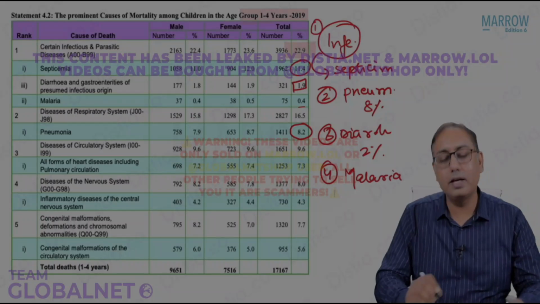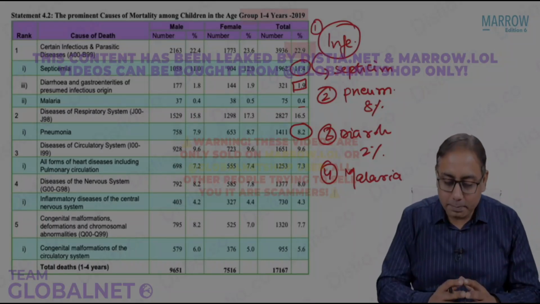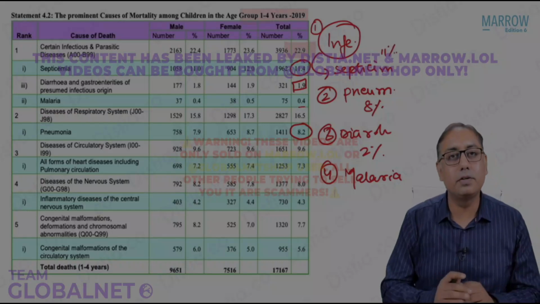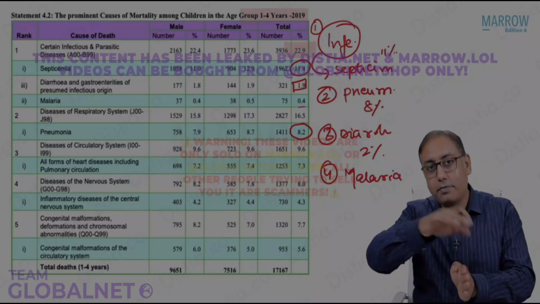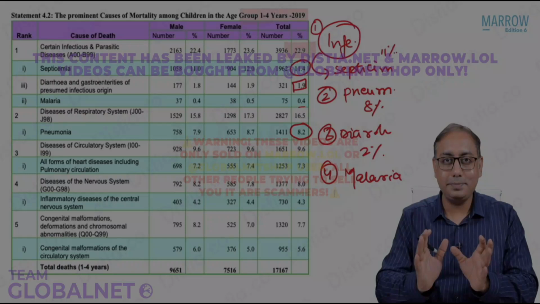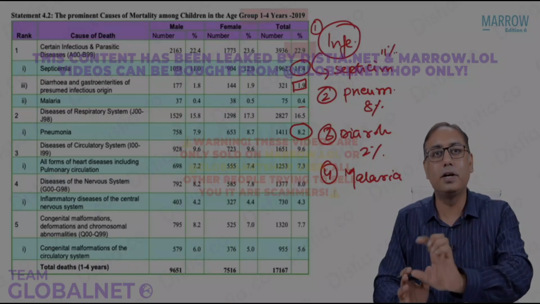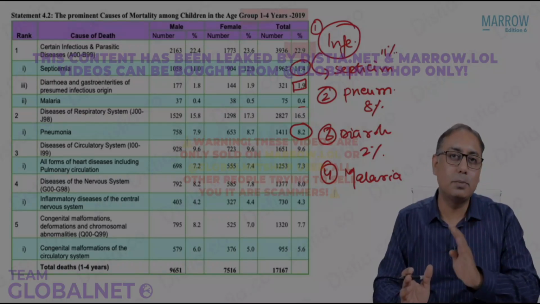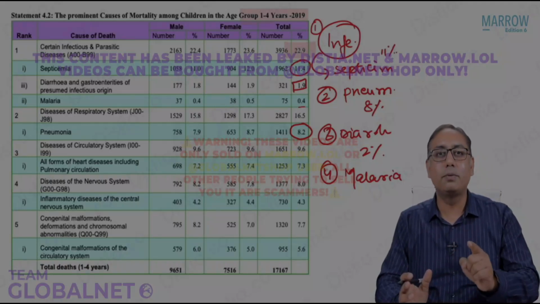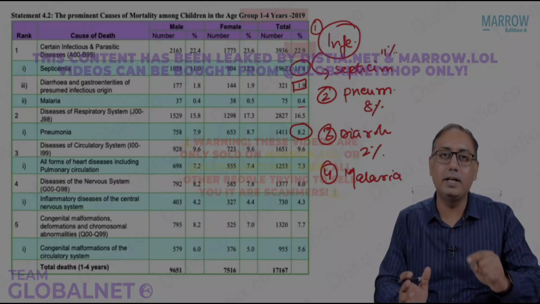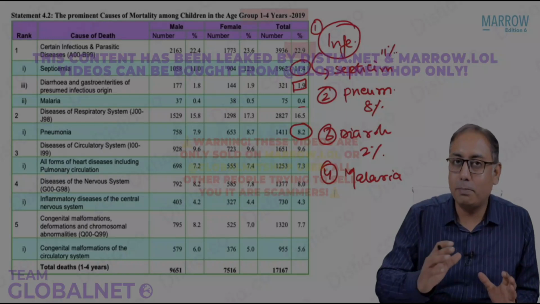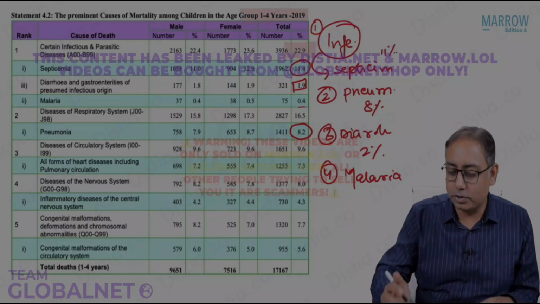So the best answer over there in your exam was septicemia. Septicemia is responsible for 11% of the deaths of children after 1 year but less than 5 years. That is called death in the age group 1 to 4 years. So please note the most common cause is septicemia, followed by pneumonias, followed by diarrheas, followed by malarias. But please note prematurity and all those do not come.